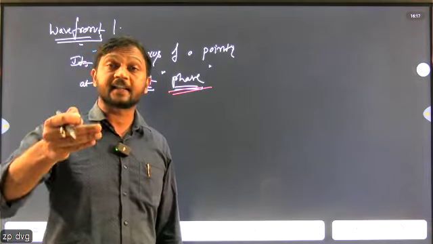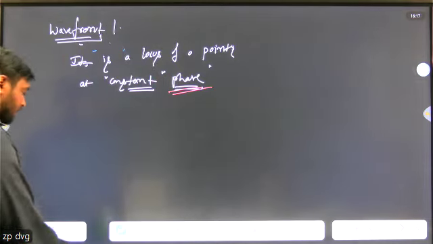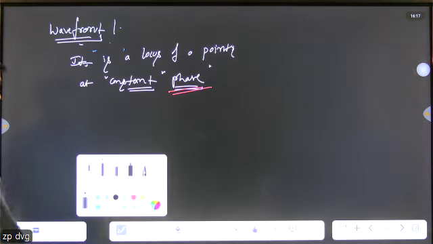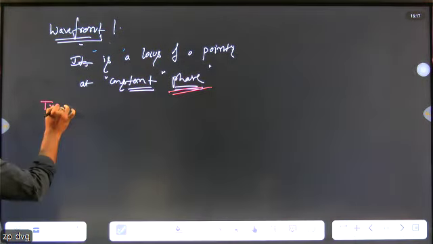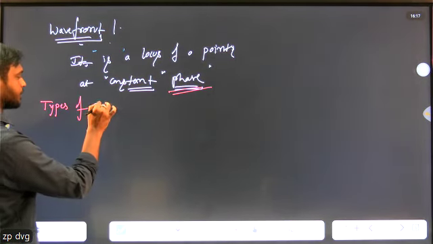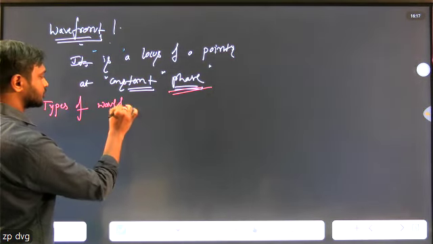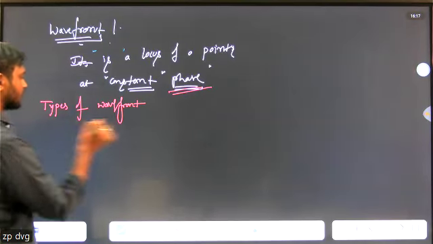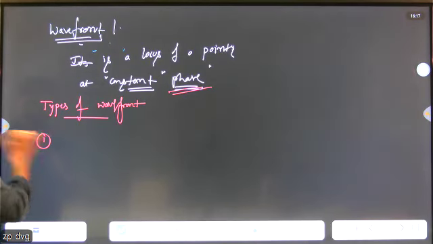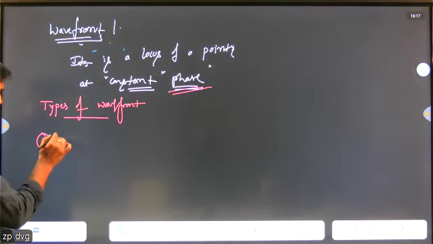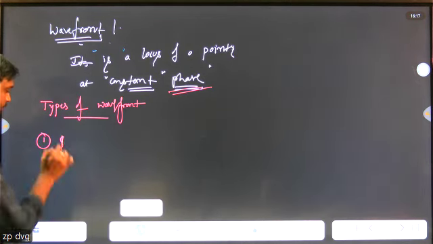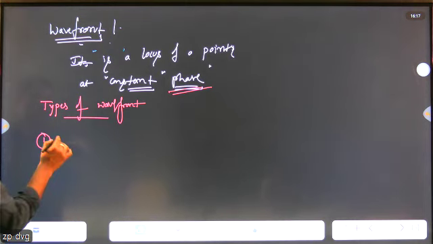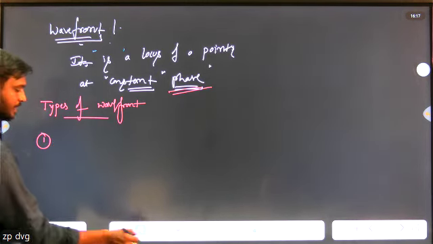And what are the different types of wavefront? The most important topic.